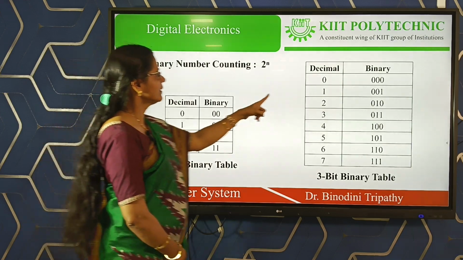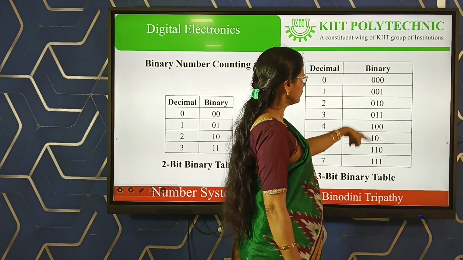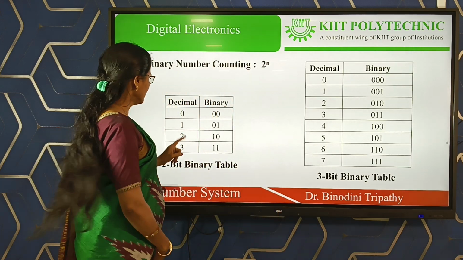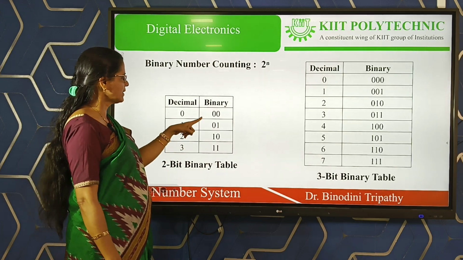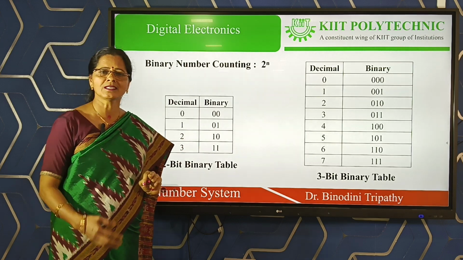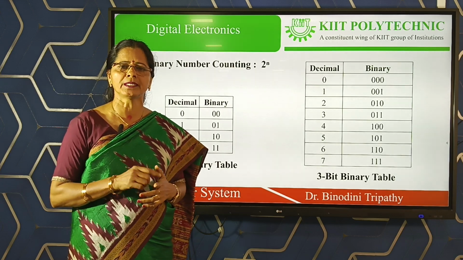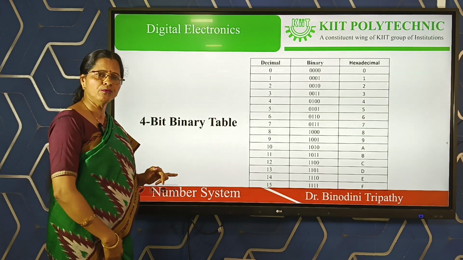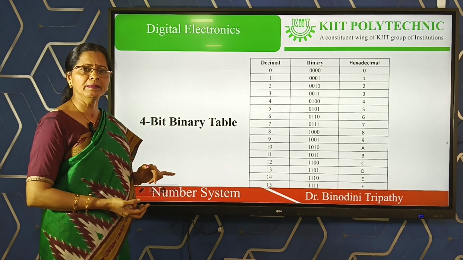Similarly, for 3-bit, total 8 combinations: 4, 0, 4, 1, 2, 0, 2, 1, 1, 0, 1, like that. Similarly, for 2-bit, you have a total of 4 combinations, and those 4 combinations 2, 0, 2, 1, like that. So this is a very fundamental way how we remember 2-bit, 3-bit and 4-bit without any conversion, so that you can realize how it will be helpful for your entire digital electronics paper to implement anything immediately.